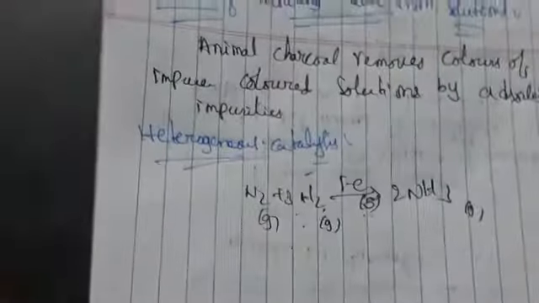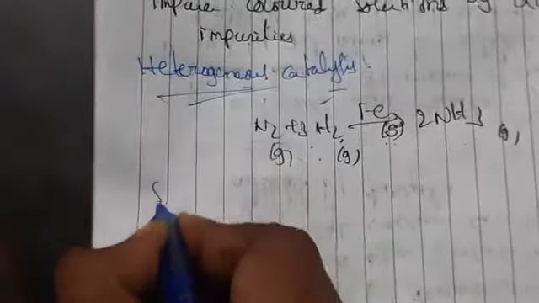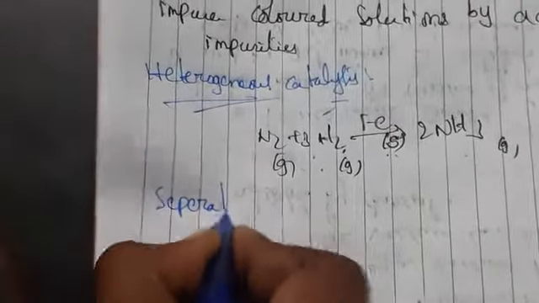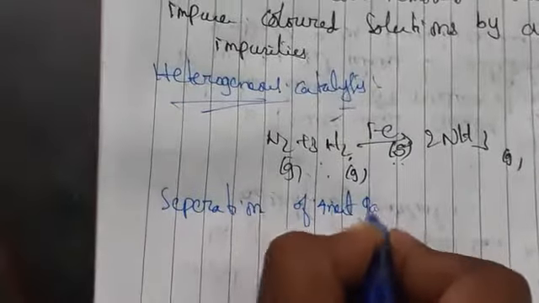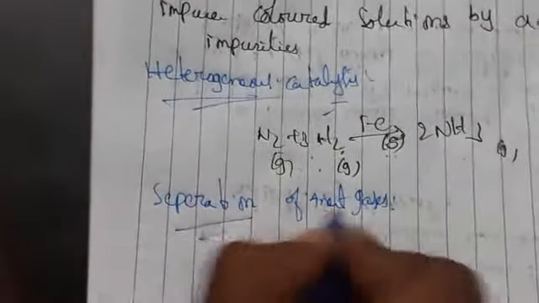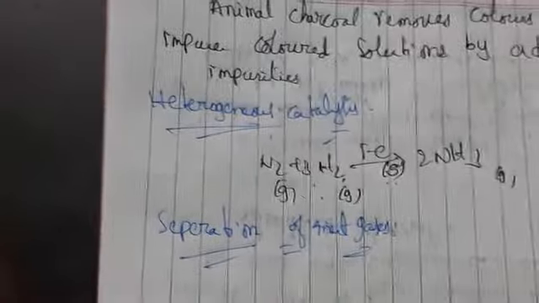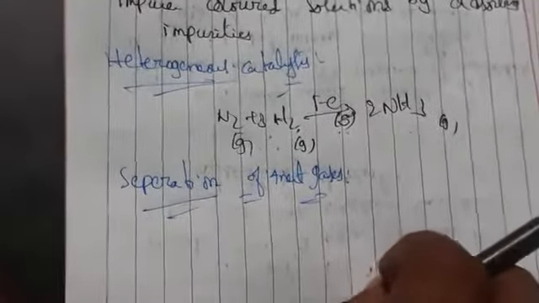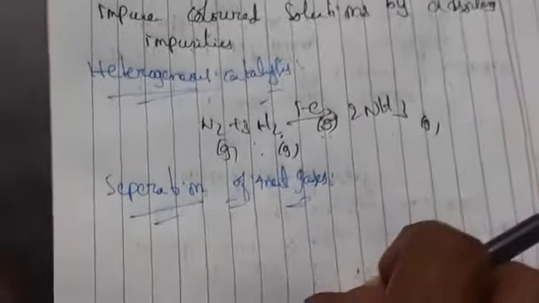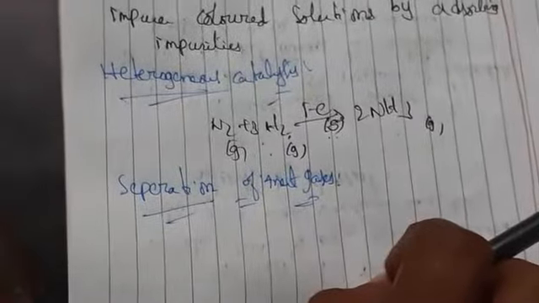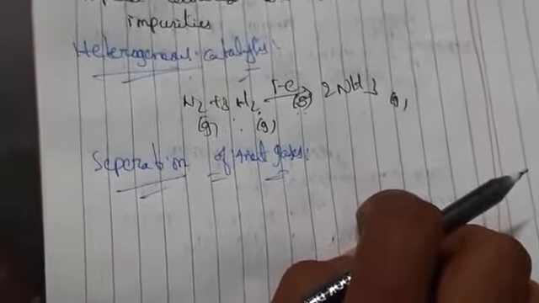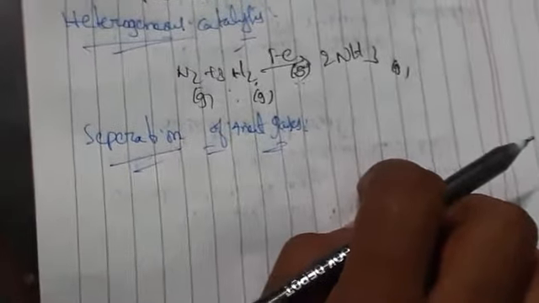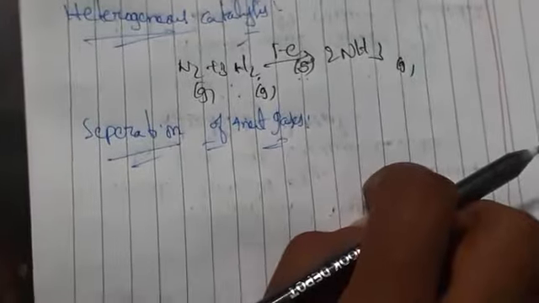And also we have separation of inert gases, to separate noble gas elements. What do we mean by inert gas elements? Helium, argon, krypton, xenon, neon. These all come under the inert gases. To separate those inert gases, we have to use an adsorbent.